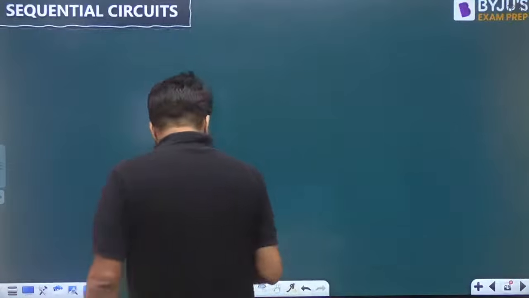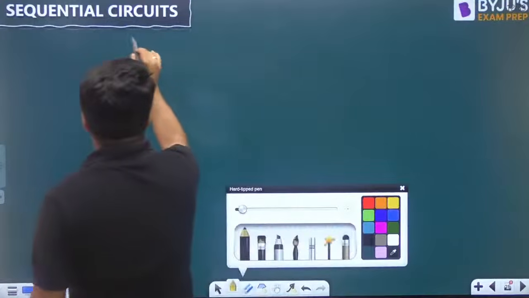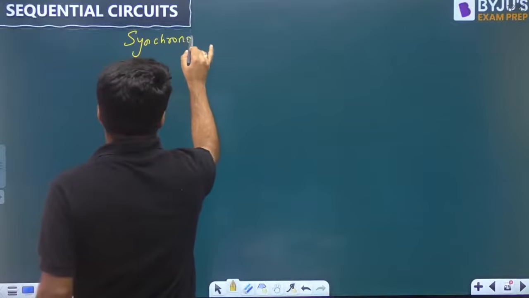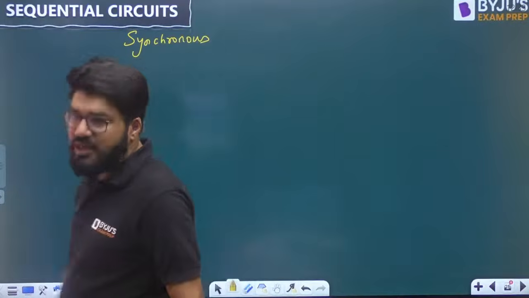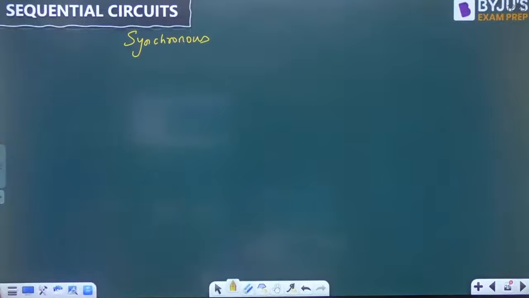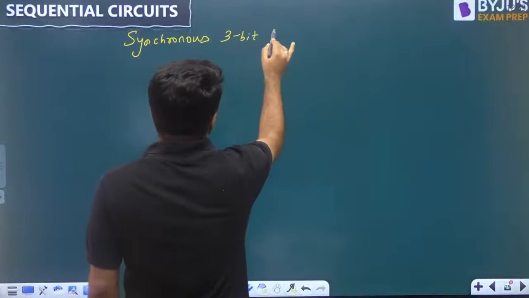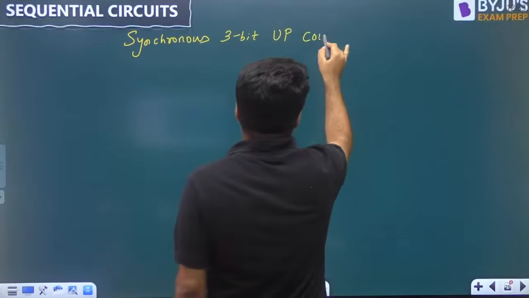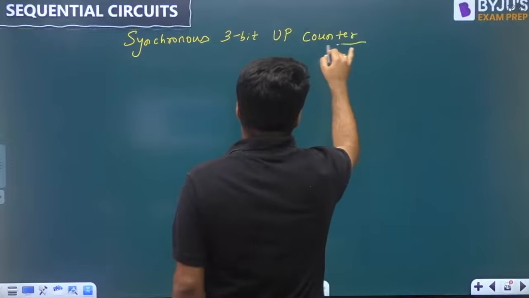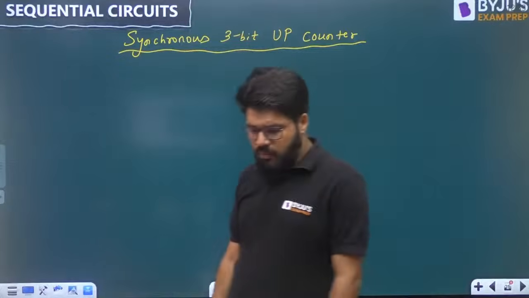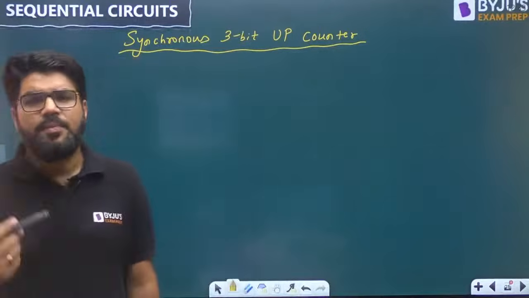A quick revision. Let me have a quick review. If I want to design a synchronous, let's be simple, 3-bit up counter, a quick review for all of you. How do I design a synchronous 3-bit up counter?